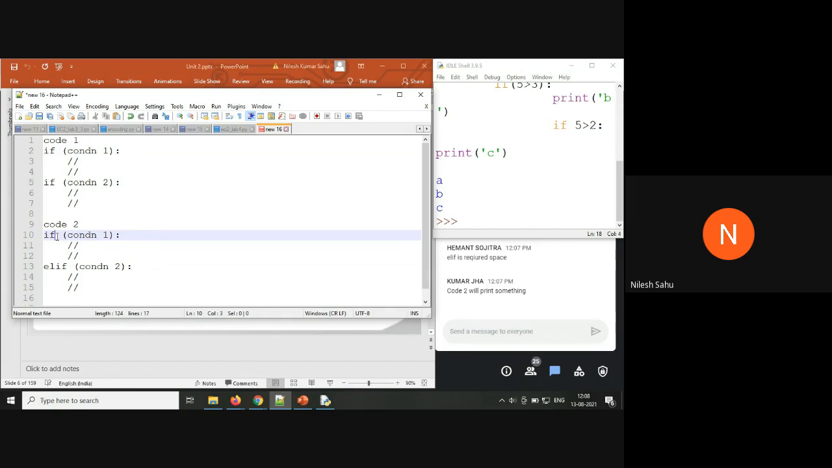Am I clear to everyone? The main purpose of elif is applying multiple conditions, and the next one is going to be executed when the previous one is false. Am I clear to everyone? Hemant Kumar, is it clear to you?